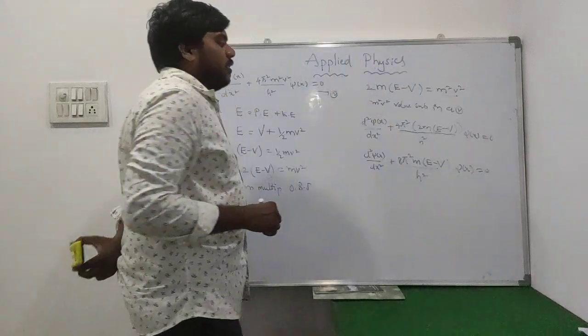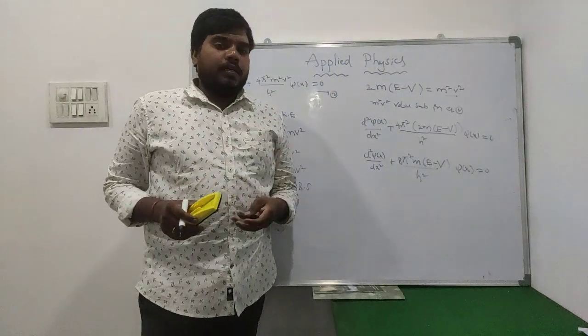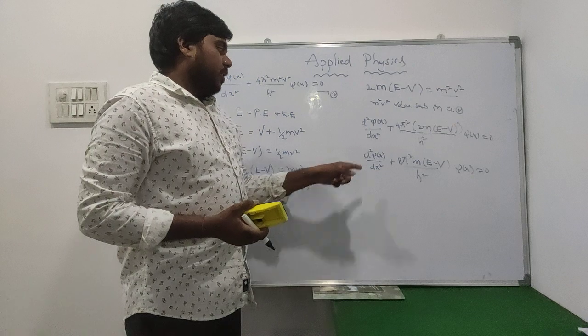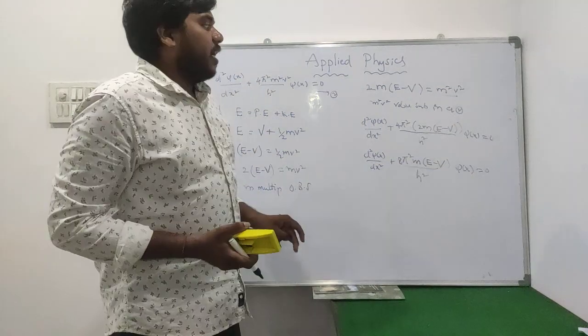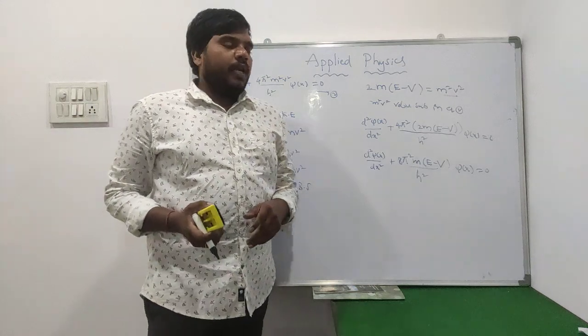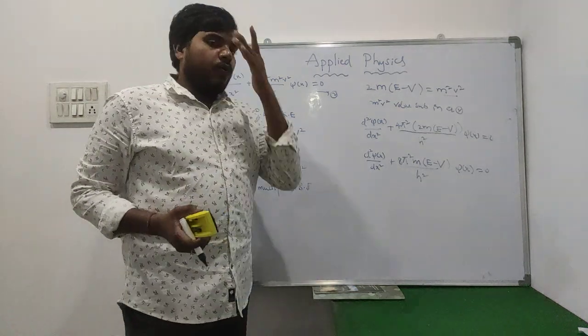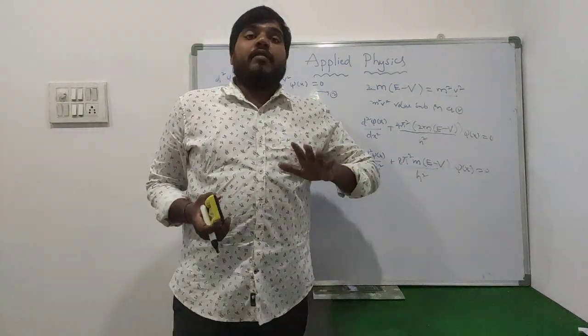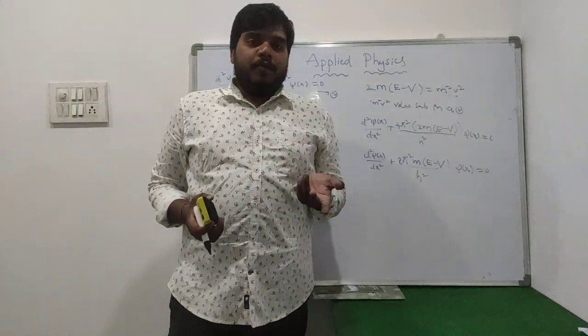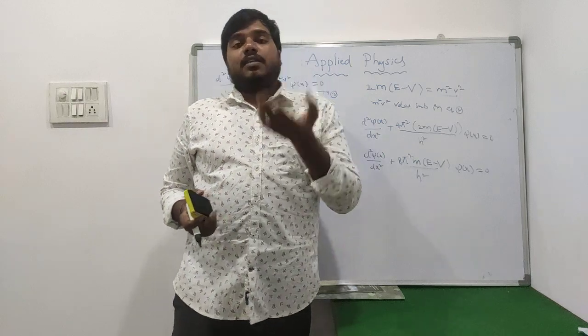So this is our Schrodinger time independent wave equation: d square psi of x by dx square plus 8 pi square m into E minus V by h square, psi of x equals 0. This is the Schrodinger time independent equation. Simply, the Schrodinger wave equation always represents the behavior of a particle, that means how it will be moving, whether it is in motion or not.